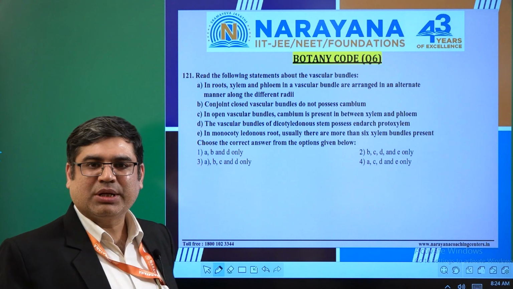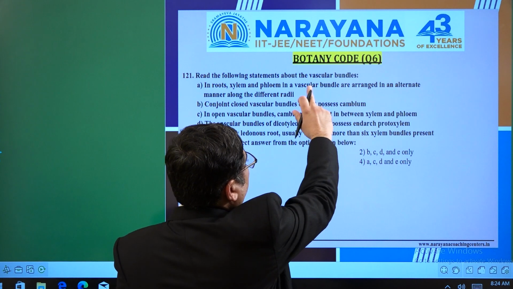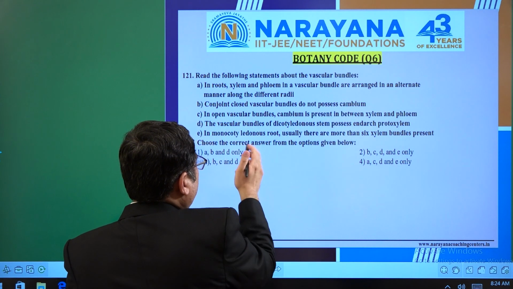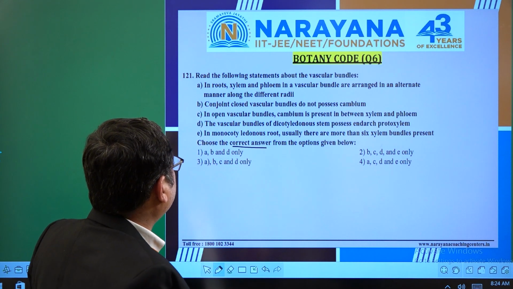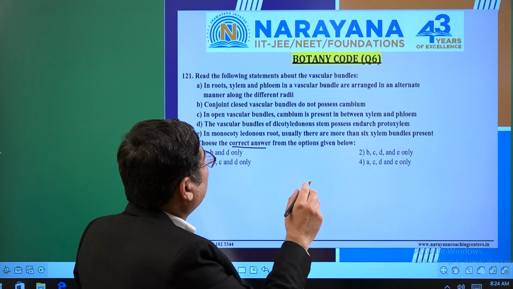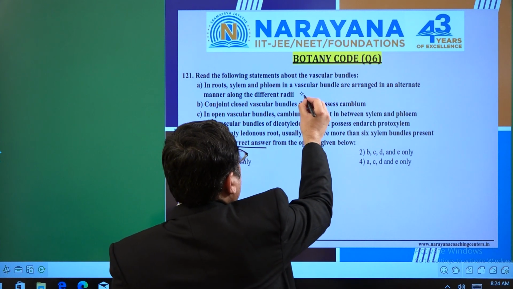Let's move on to question number 121. Here it is written, read the following statement about the vascular bundle. Now it is simply asking for all the correct answers. The first statement: in roots, xylem and phloem in a vascular bundle are arranged in an alternate manner along different radii. But it is not a correct one.